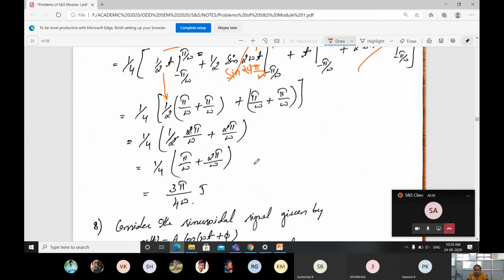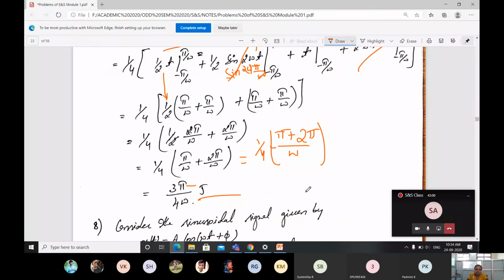Here I can write one more step, that is 1 by 4 as it is. If I take omega common, that is LCM, what will I be getting? Pi plus 2 pi, right? Pi plus 2 pi is going to be 3 pi, over 4 into omega.